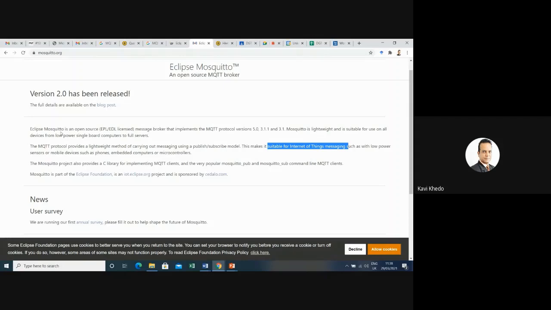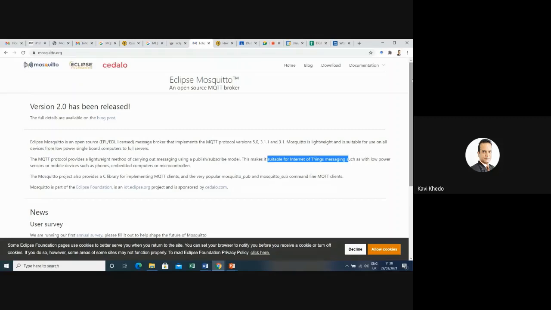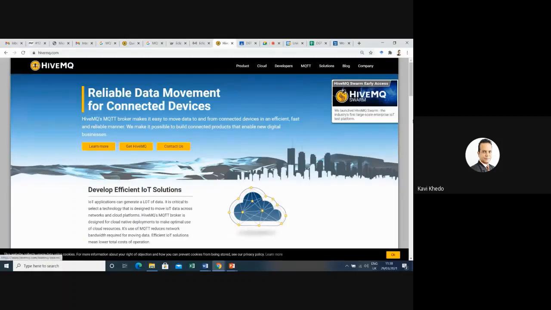And this one is freely available, the broker. You publish your data there, and then you capture the data at the client side on your mobile application. So the tools are already here. Next week, I will give you sample code as well, because I will implement a client, a publisher. I will connect to a broker, which will have the subscriber, with code and everything. And I'll show you HiveMQ also.